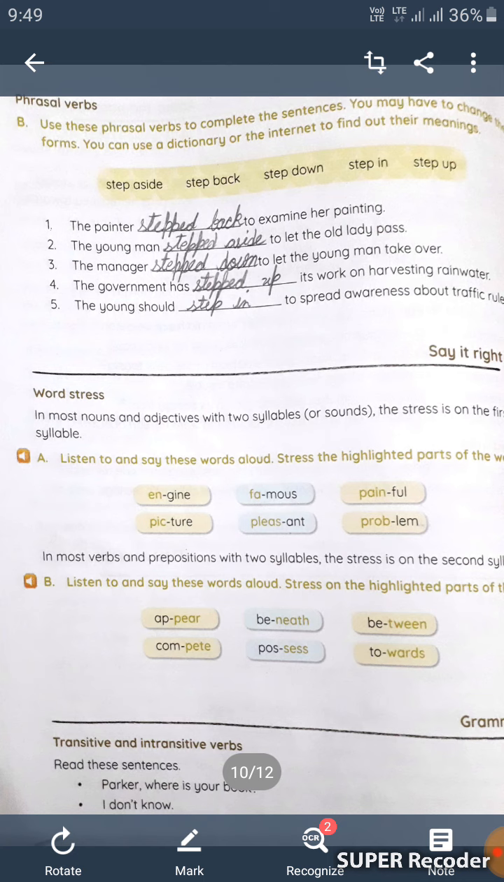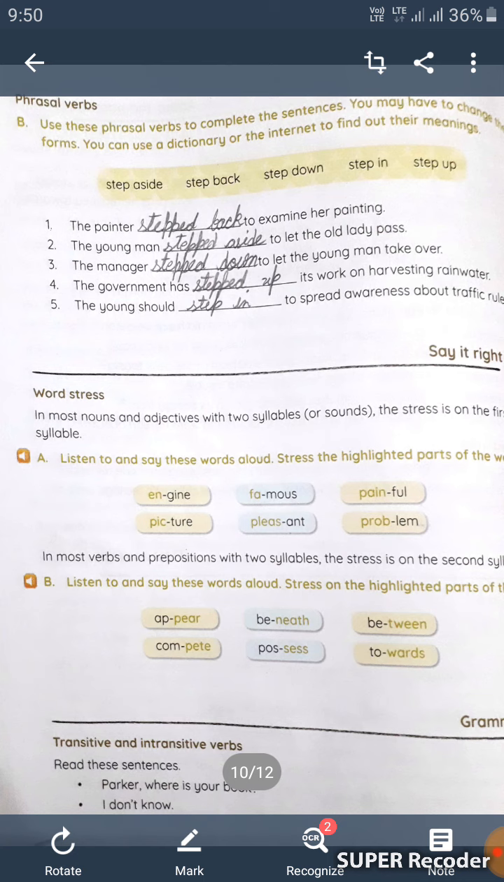Second, the young man stepped aside to let the old lady pass. Third, the manager stepped down to let the young man take over. Fourth, the government has stepped up its work on harvesting rainwater. Fifth one, the young should step in to spread awareness about traffic rules.